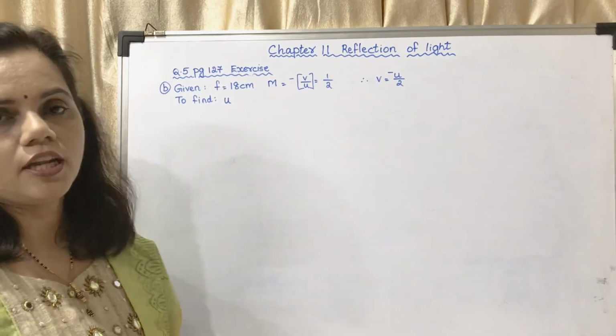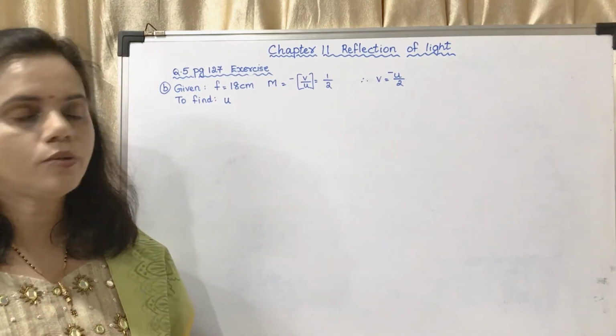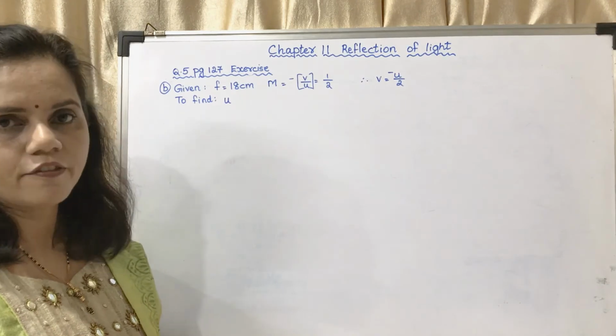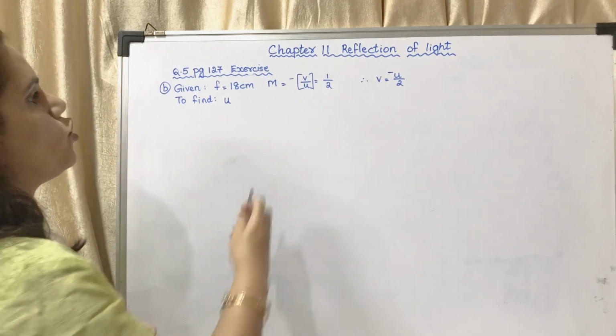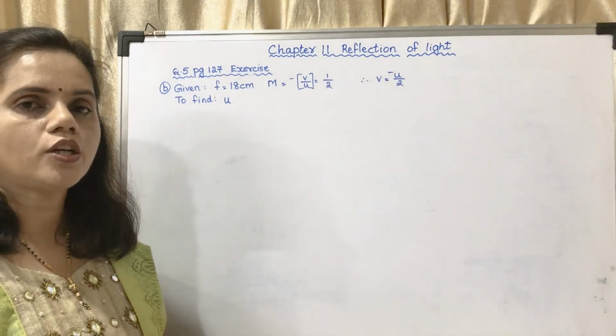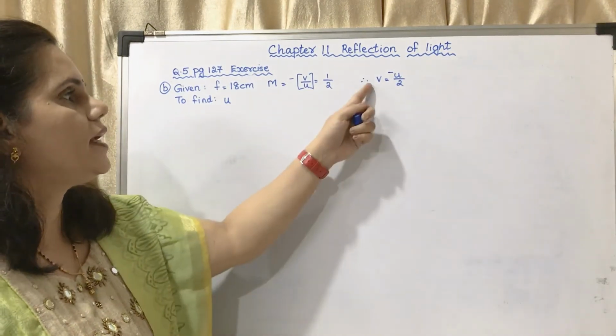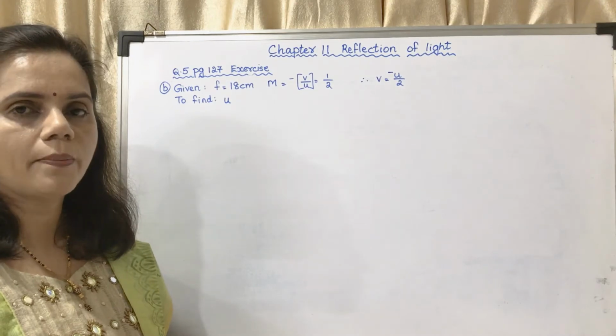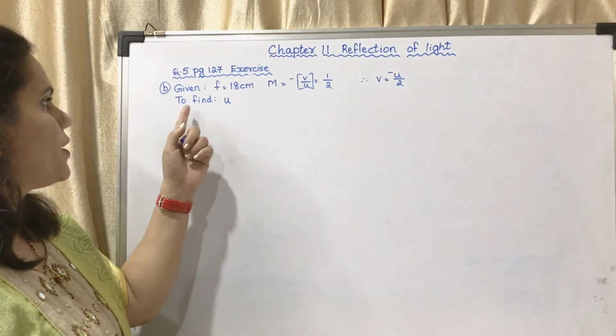And we know the equation M is equal to minus of V upon U is equal to half, or that is 1 upon 2. So by cross multiplication you will get minus 2V is equal to U, or V is equal to minus of U upon 2. Now what you have to find out?